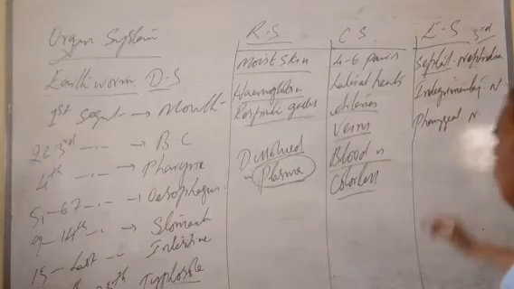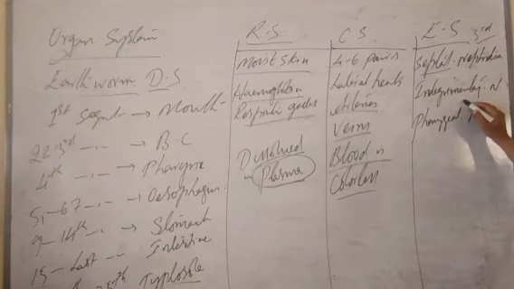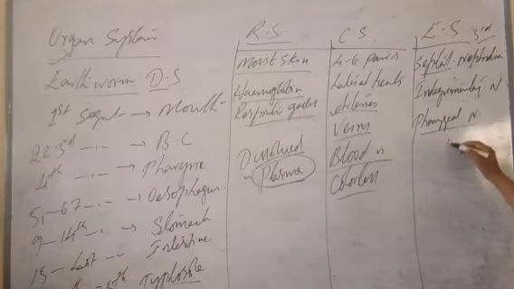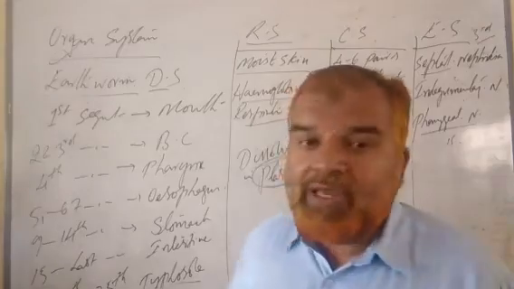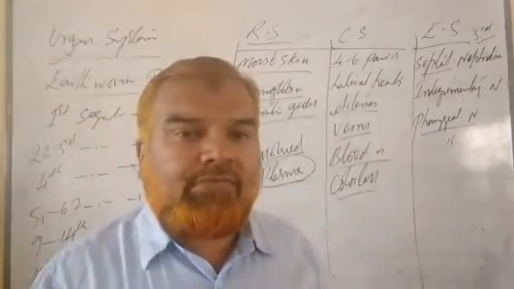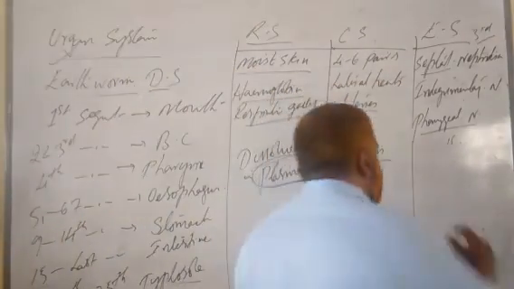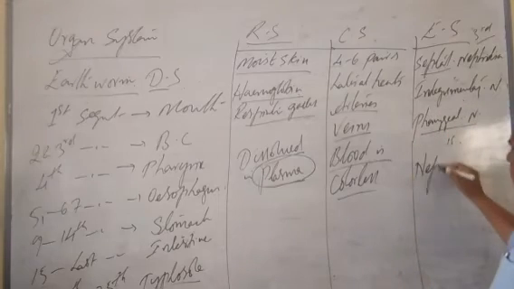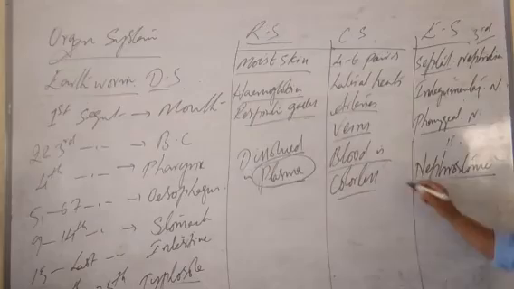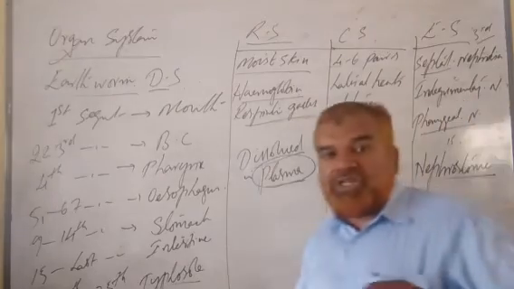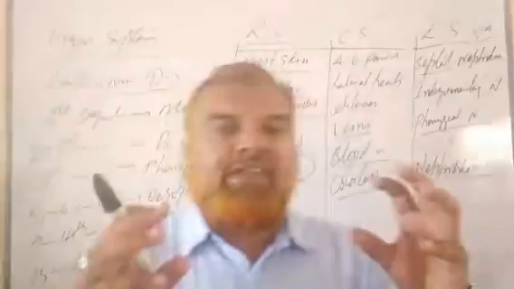Integumentary start from the fourth, fifth, sixth segment. Pharyngeal nephridia start from the 15th segment, and they form a funnel-like structure known as nephrostome. They combine together to form that funnel-like structure.